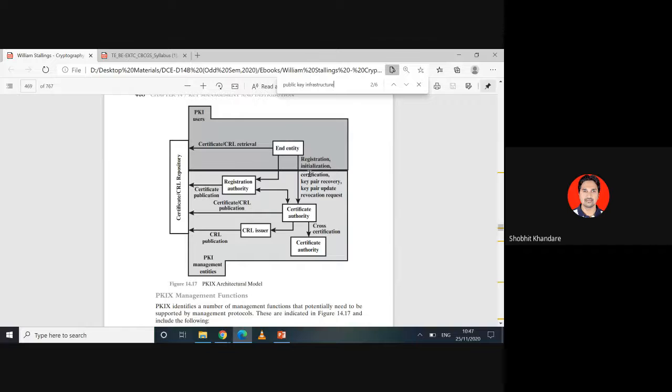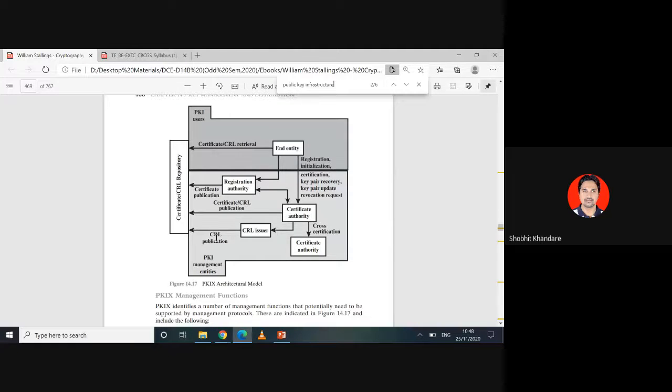Okay, ये सब काम होना, registration होना उनका, उनका इनिशियलाइजेशन होना, उनको सर्टिफिकेट मिलना, की पेयर का रिकवरी. Sometimes the entity may not have the public key, so the recovery can be done by the certificate authority. Okay, then की पेयर अपडेट करना, रिवोकेशन रिक्वेस्ट करना, ये सब सर्टिफिकेट अथॉरिटी का काम है. So this is actually the architectural model. Okay, then CRL issuer होता है, then it is the public, that it becomes the publication.